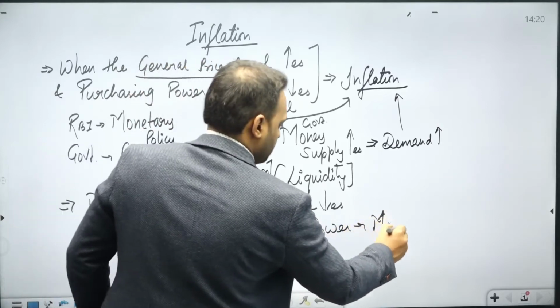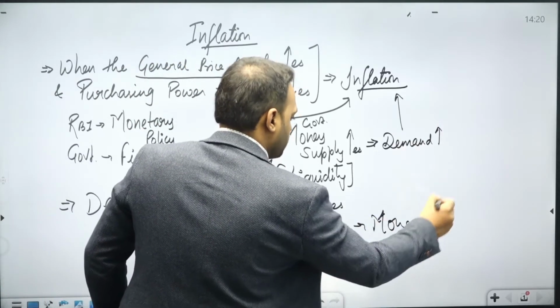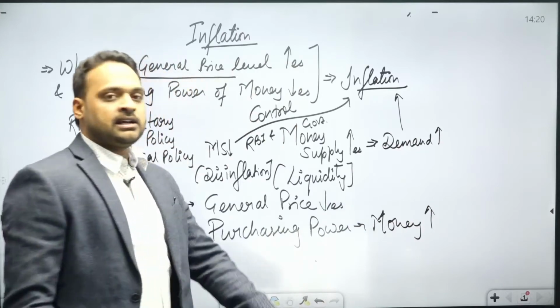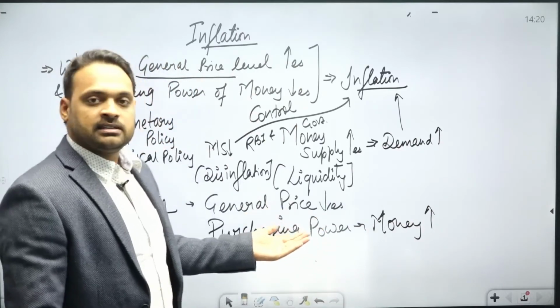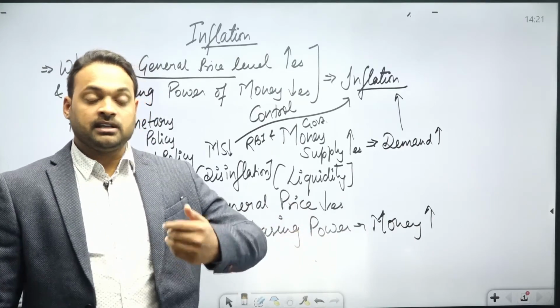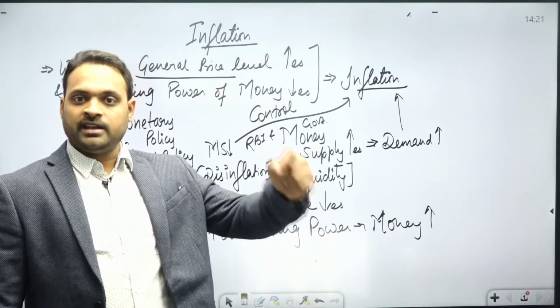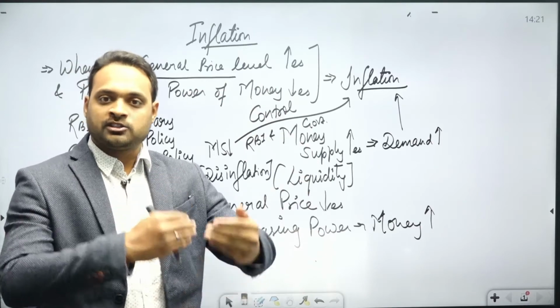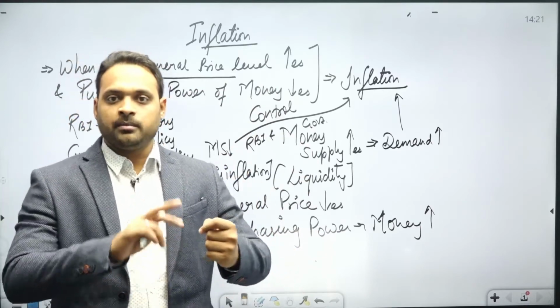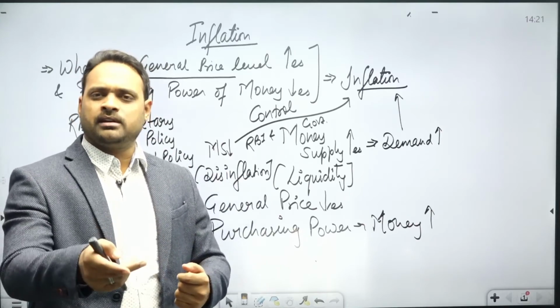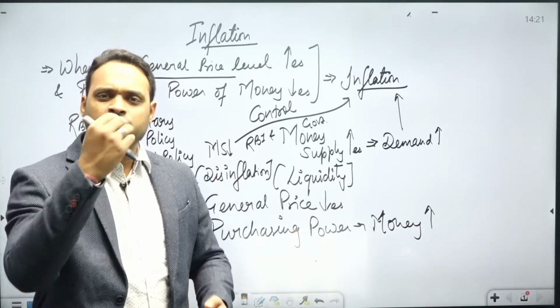That means what? When I was going into the market and buying any commodity of rupees 1000, but nowadays the general prices start decreasing, that means the same commodity which was available at rupees 1000, now its price starts reducing. So 1000 will become 800, 700, 500, 400, 250 rupees.